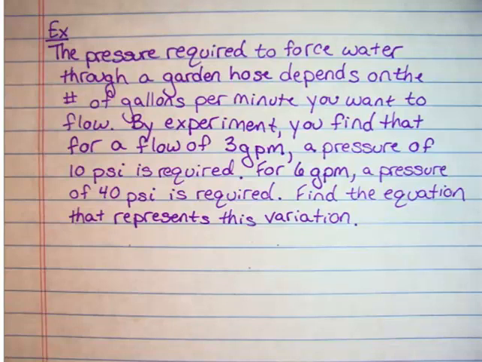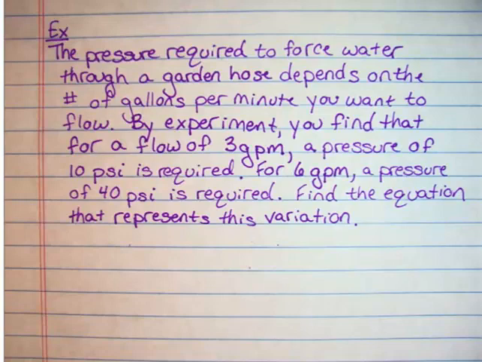To begin with, I'm going to have to define the variables that I'm going to be using. I'm going to set this up in table form just because that's how we learned to write our equation, based off of our table form. So to begin with, I have to define what my variables are. It says the pressure required to force water through the garden hose depends on the number of gallons per minute you want to flow. So right there it tells you what your x and your y values are.